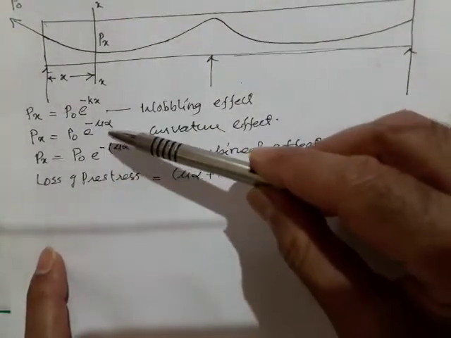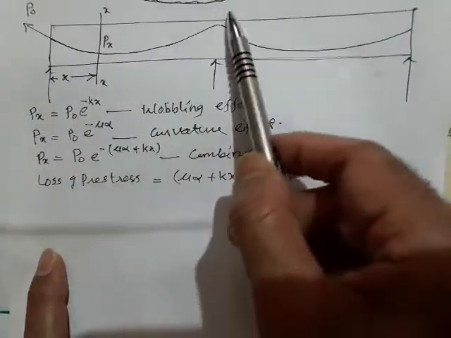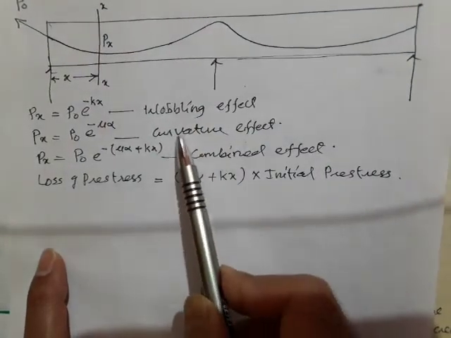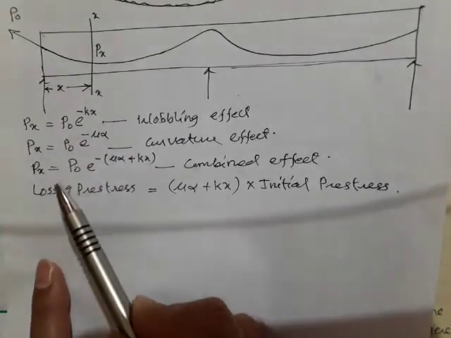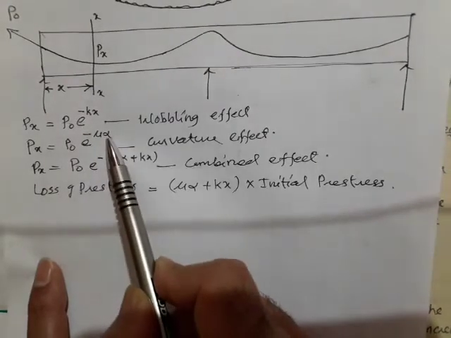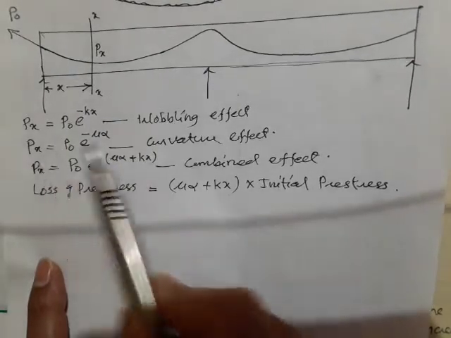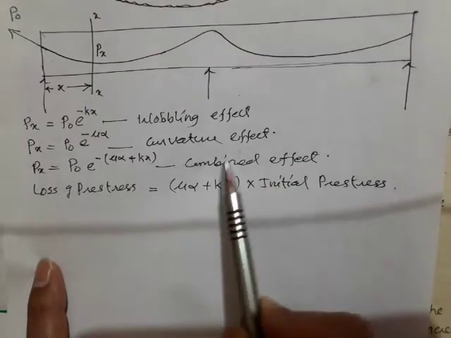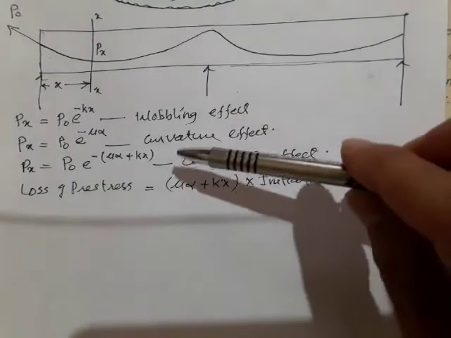And if I want to combine these two, because whenever the cable is laid curved, both the wobbling effect and the curvature effect will be there. So when I add these two, I will get this equation: Px = P0 e^(-(μα + kx)). This equation gives me the combined effect of curvature as well as wobbling.